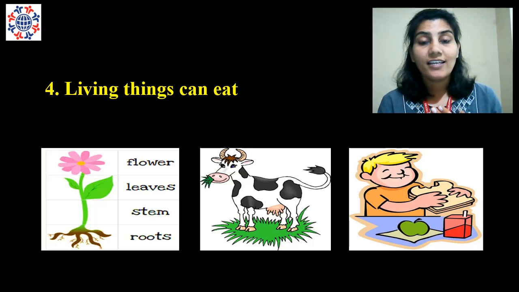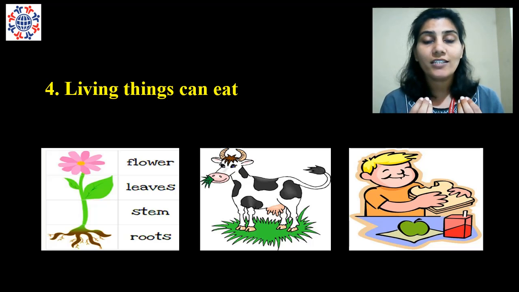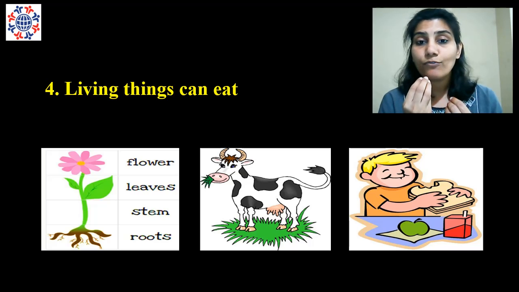Lion eats meat. So all these animals eat. So they are living things. Even humans need food to eat. So living things can eat.